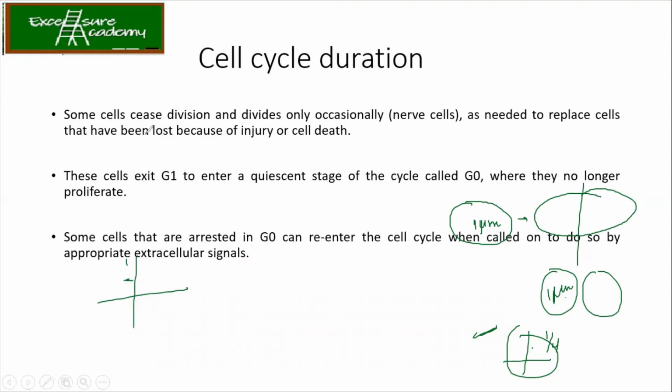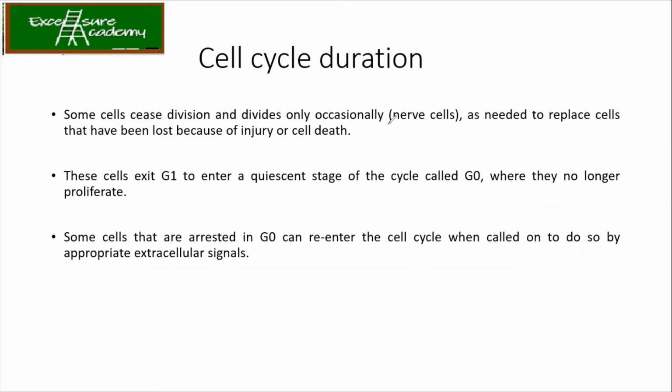So there are some cells which cease division and divide only occasionally, जैसे कि हमारे nerve cells हैं, ठीक है? As needed to replace the cells which are lost due to injury or cell death. Now, the cells exit G1 to enter the quiescent stage, that is the G0 stage, where the cell is not dividing or proliferating, it has just stopped.